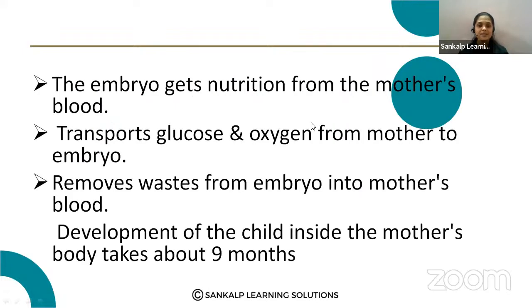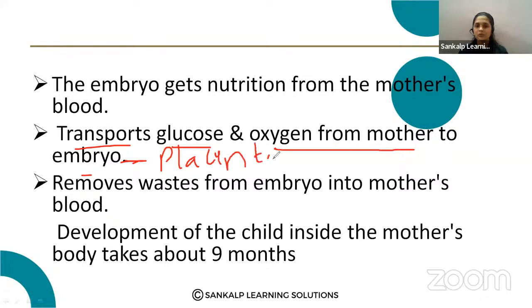The embryo gets nutrition from the mother's blood, and transport of glucose and oxygen from the mother to the embryo is done by the placenta. It also removes the waste from the embryo into the mother's blood. That is also a function of the placenta.